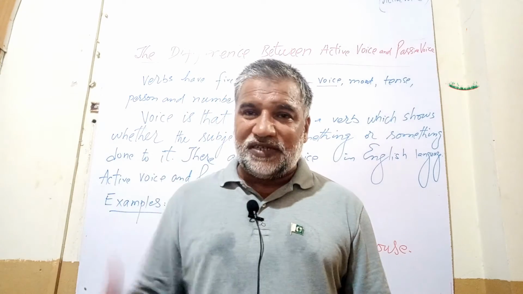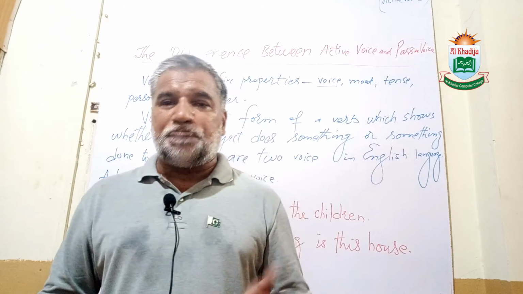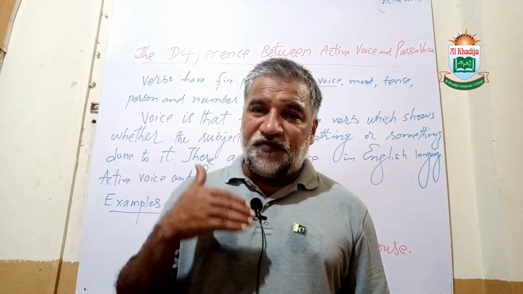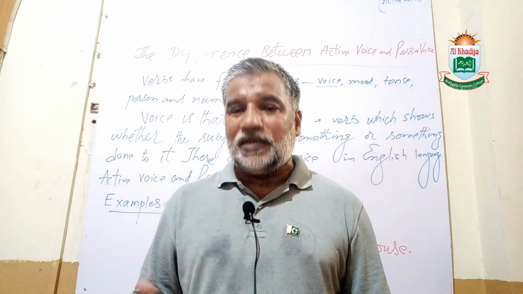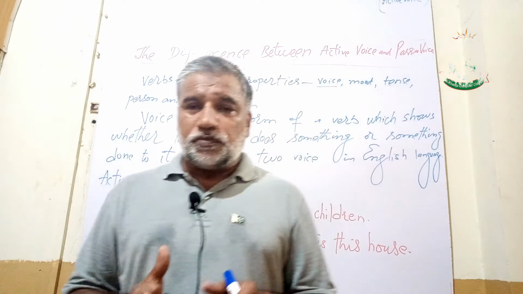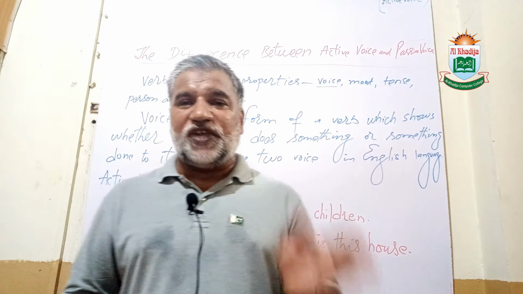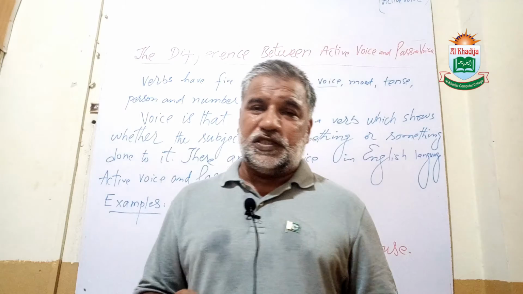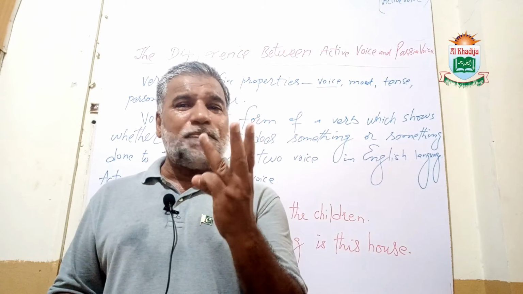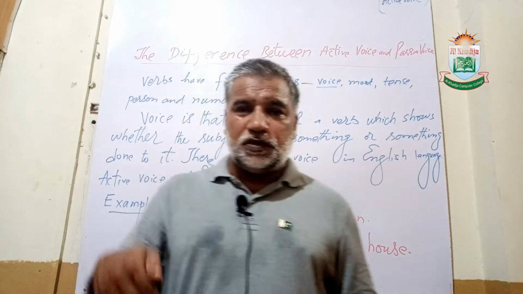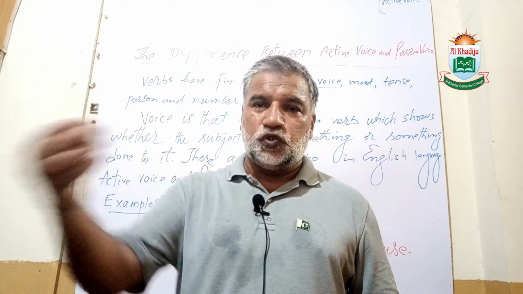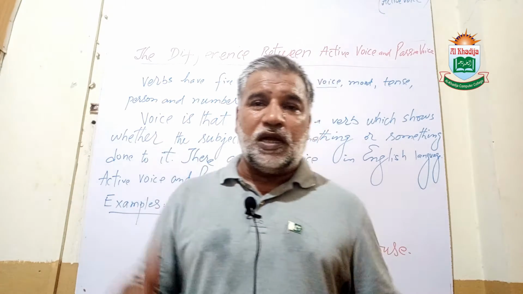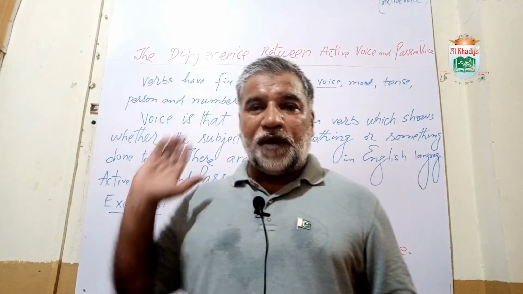Then we will be having the perfect tenses: present perfect tense, past perfect tense, and future perfect tense. Likewise, at the end we will be doing present perfect continuous, past perfect continuous, and future perfect continuous. So in four stages, there are basically three basic tenses, that are present, past, and future. We need to understand the difference among these tenses, the present, past, and future.